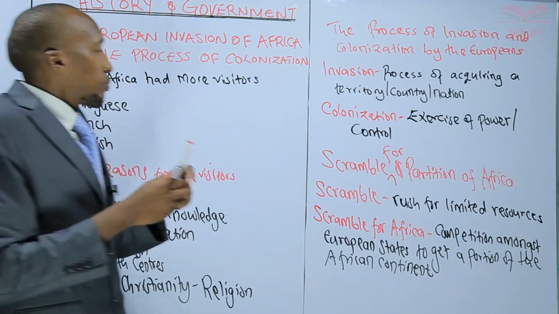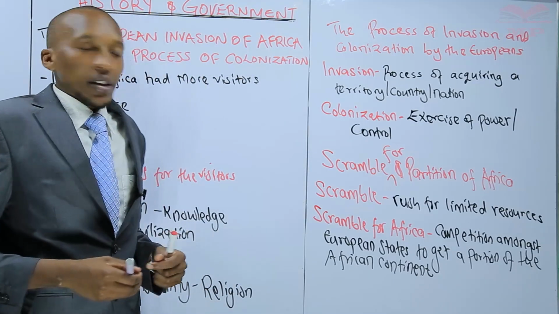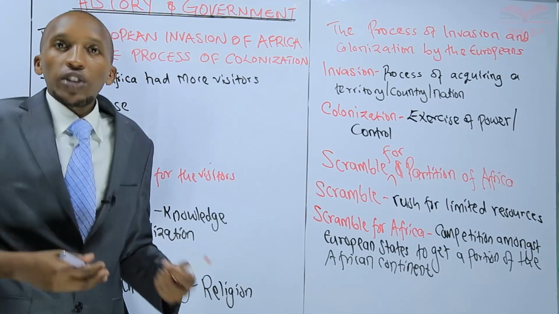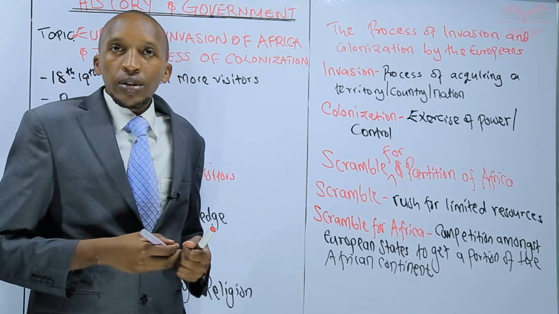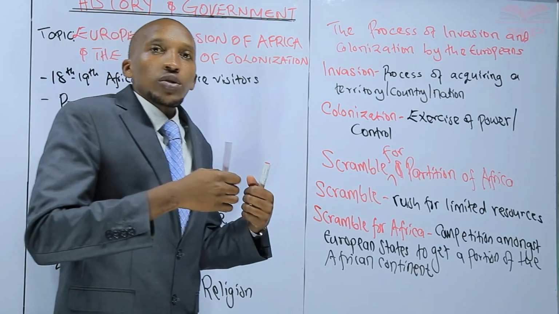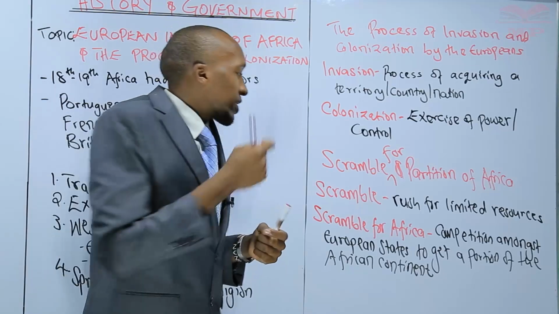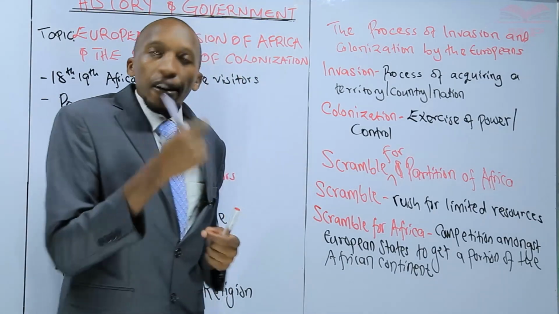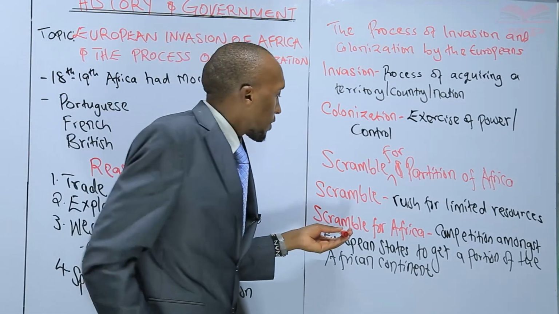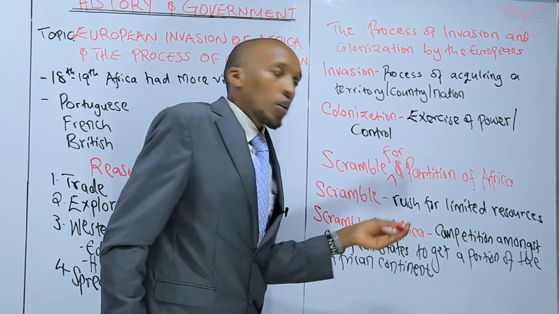So these European powers, they were fighting. They were trying to outsmart each other. They were trying to flex their muscle to see that each and every one of them has gotten part of Africa. So that is what we are referring to as the scramble for Africa.